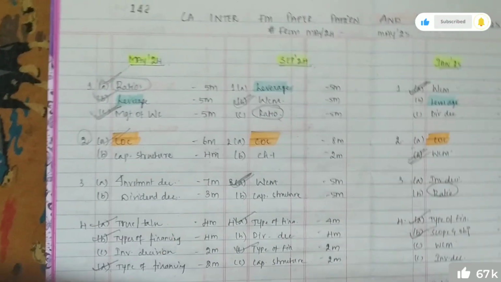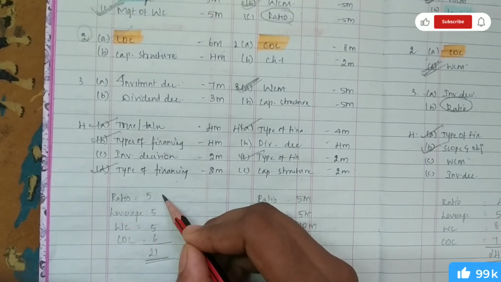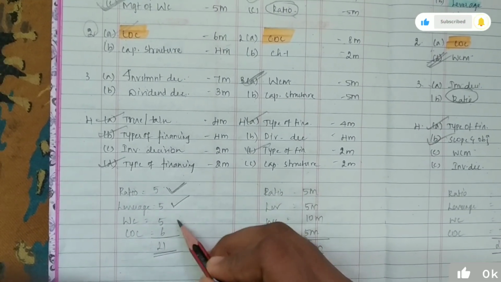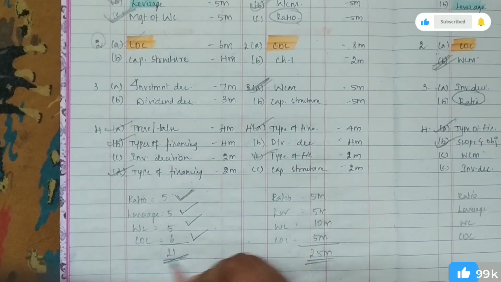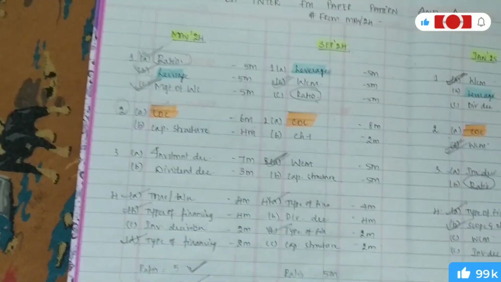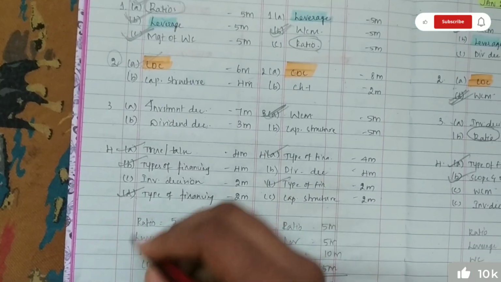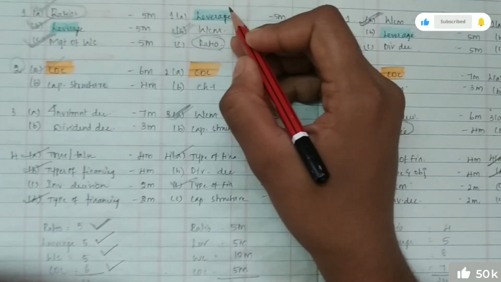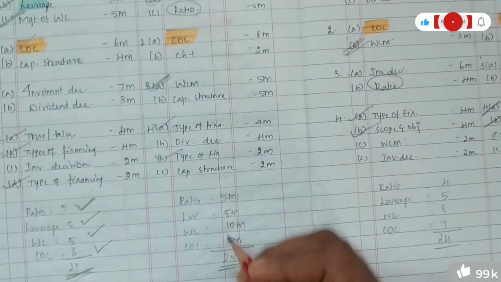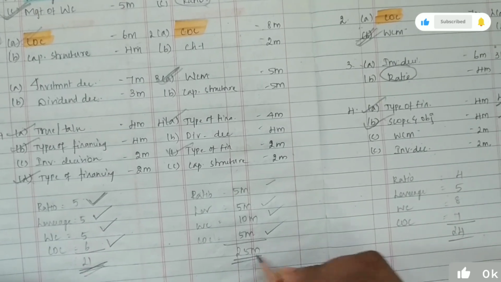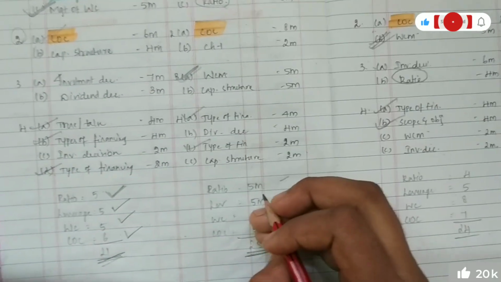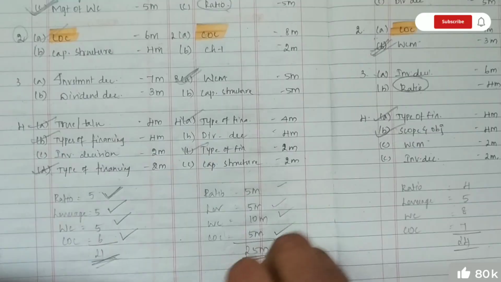Rather than just taking up a chapter, if you see, ratios have been tested for at least 5 plus marks, leverage 5 marks, working capital 5 marks, cost of capital 6 marks. In this May 24 attempt, there are 21 marks from these chapters only. In the September 24 attempt, ratios 5 marks, leverage 5 marks, working capital management 10 marks, cost of capital 5 marks. Totally, from these 4 chapters, 25 marks were tested in our examination.